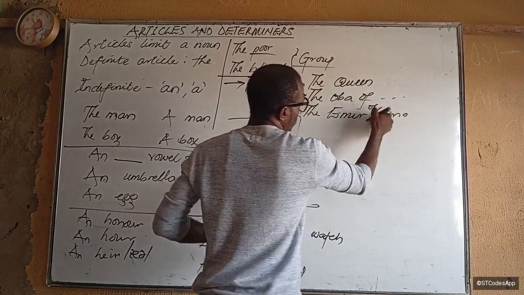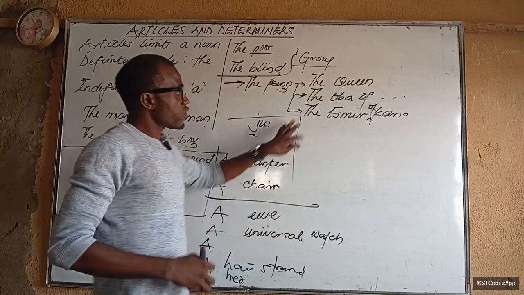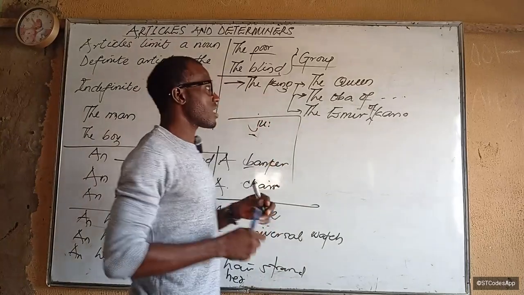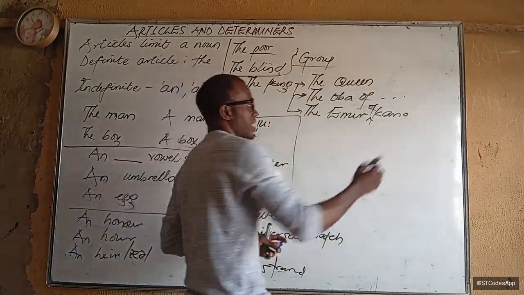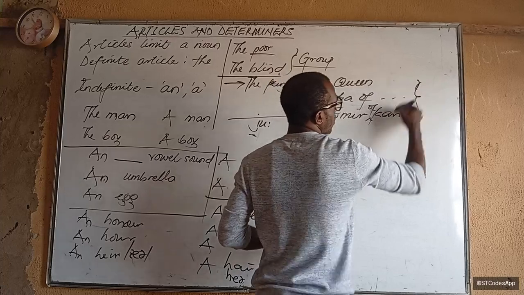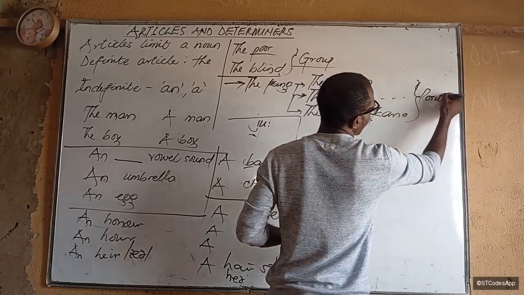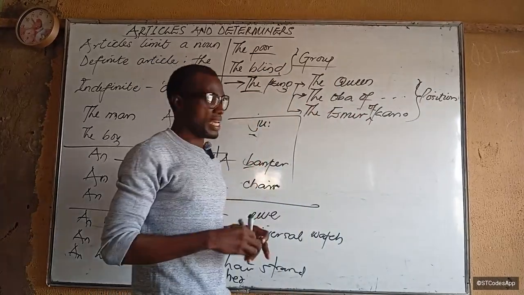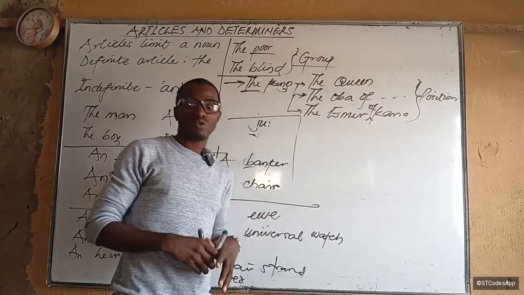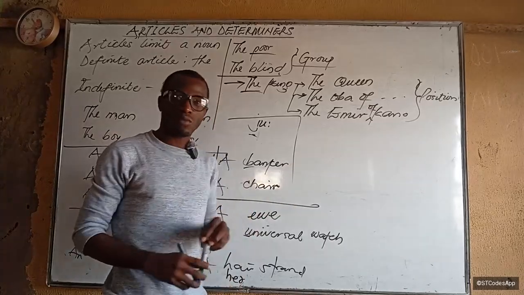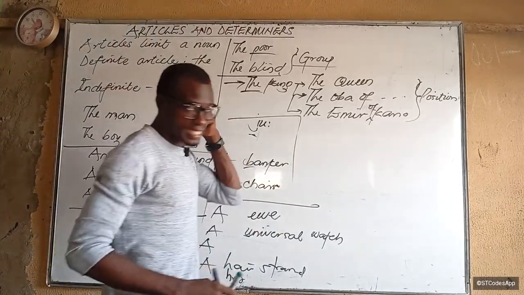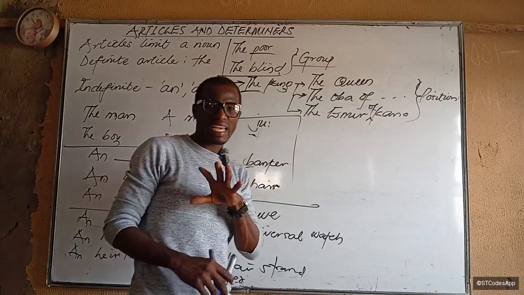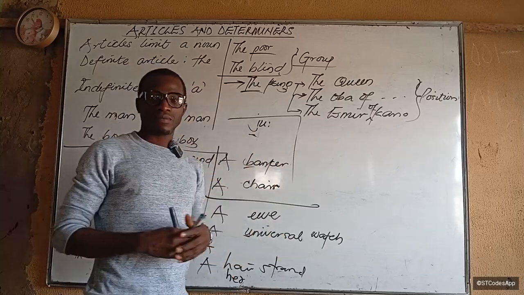So you see, this is referring to their seat, their positions. We are specific, so we are using the article the, not an emir of Kano, no, the emir of Kano, because it's a specific person, and that is the position he's occupying. No two persons occupy that position. Is that clear? So that's why it is definite.